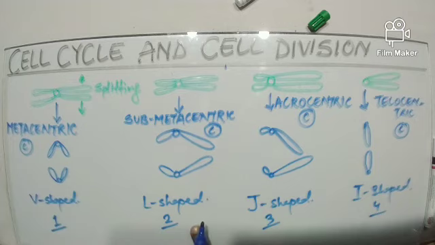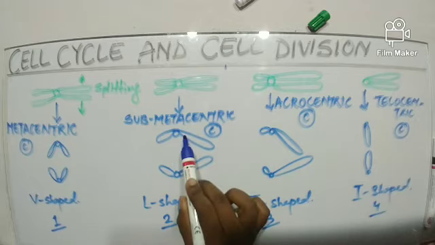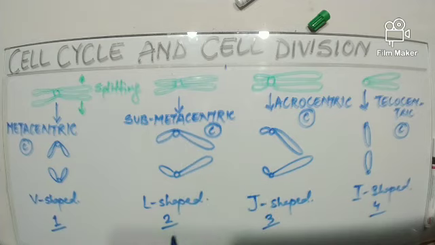The second one is the submetacentric chromosome, where the centromere is near the center position, near to the center, but not exactly at the center. So this type will form an L-shaped chromosome, and it is known as the submetacentric chromosome. The third is the acrocentric chromosome.